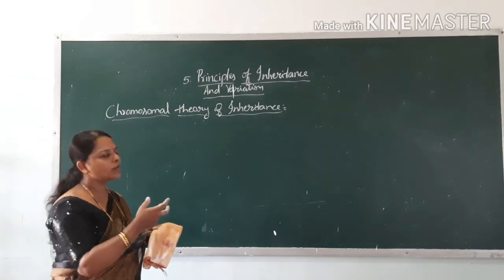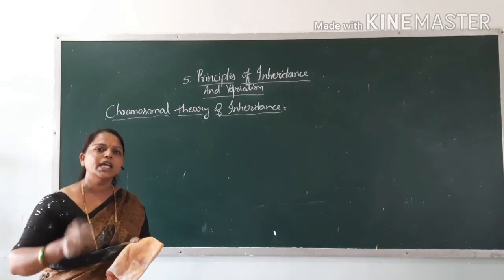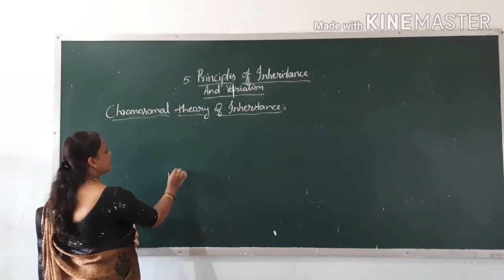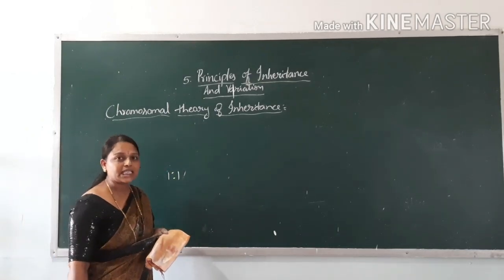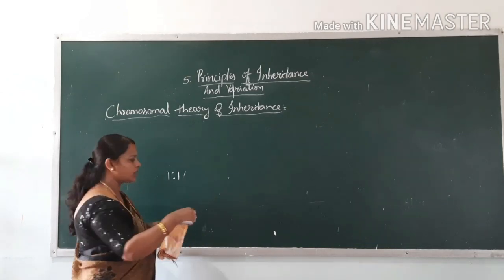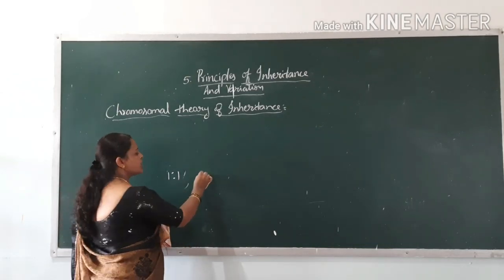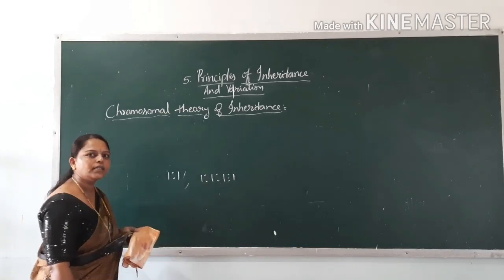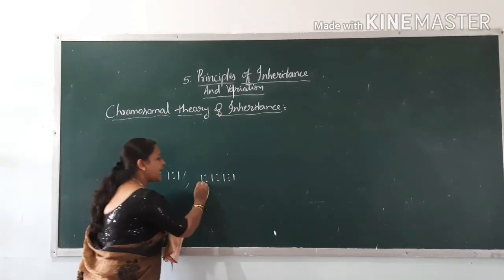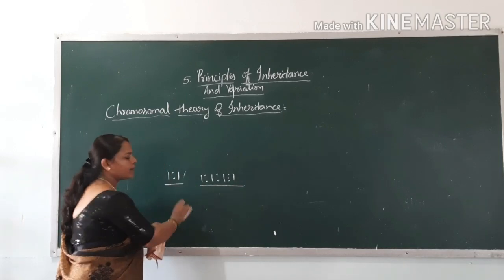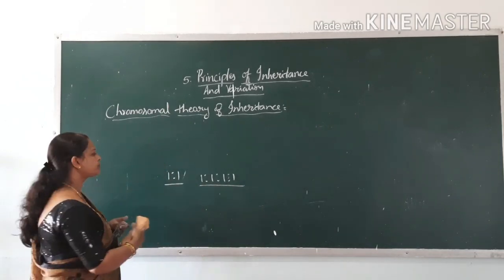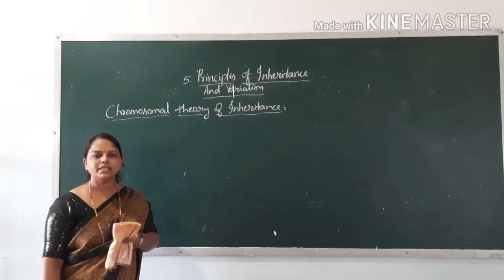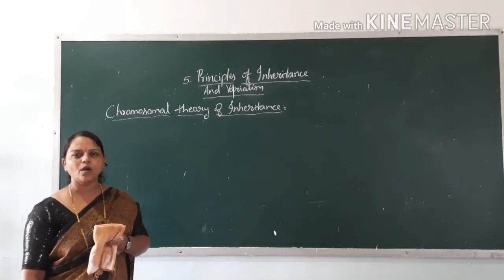Next, the chromosomal theory of inheritance is very important. The test cross ratio is 1:1, the ratio of a monohybrid test cross. The dihybrid test cross ratio is 1:1:1:1, the ratio of the test cross of a dihybrid cross. In the next class I will take up linkage and recombination.